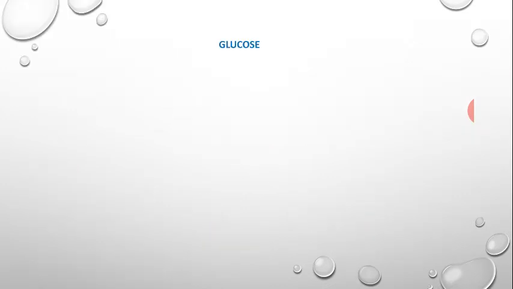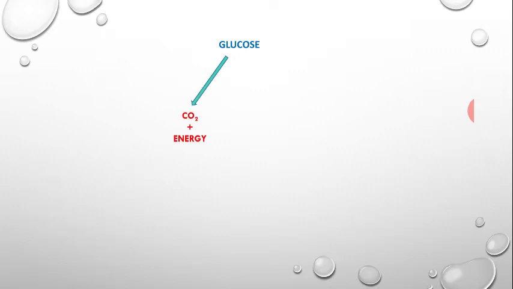Let's learn what happens to the glucose when it is taken up by the cells. Glucose has two mechanisms by which its breakdown can be carried out. In one mechanism, glucose undergoes cellular respiration where oxygen is present.